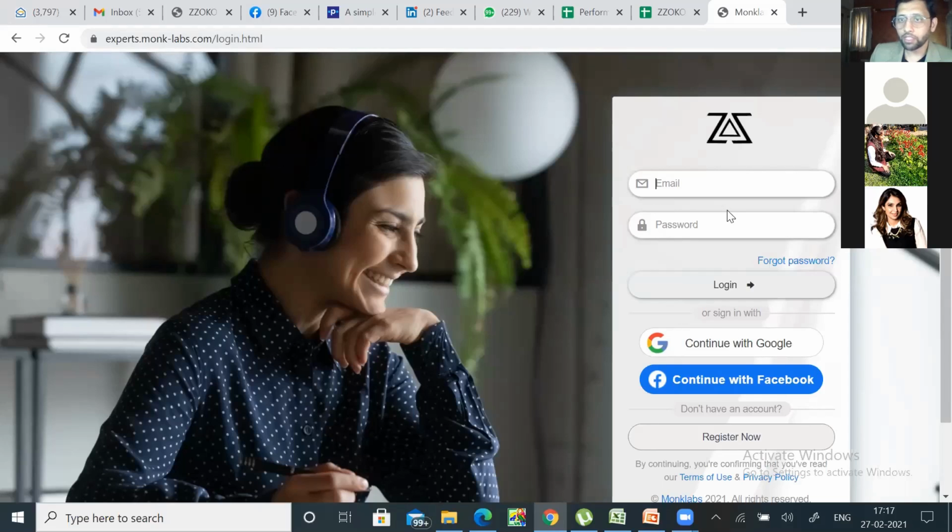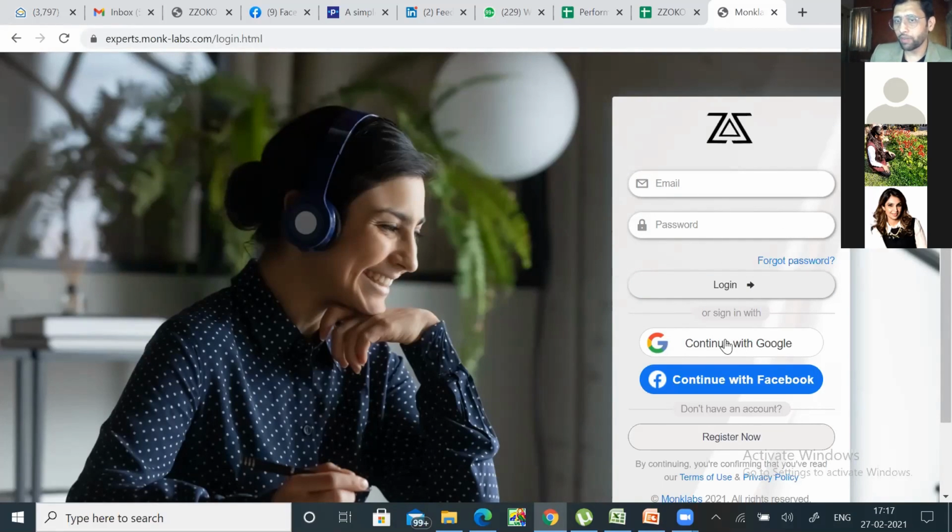Zzoko platform. So there are three ways you can log in. You can log in the primary way, what we used to do before: put a username, put a password, and then log in. It'll give you an OTP on your email ID.